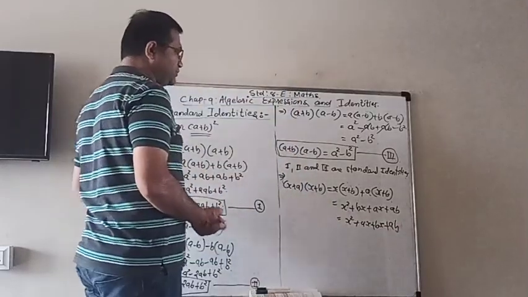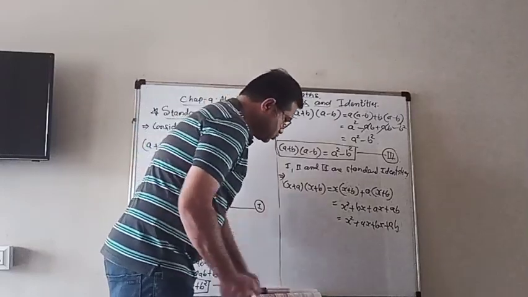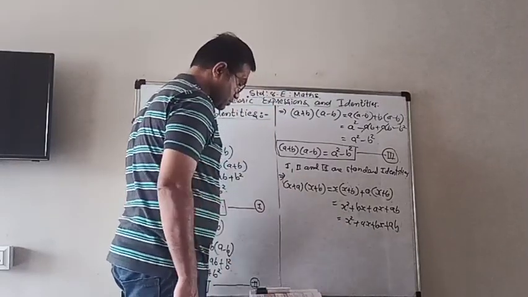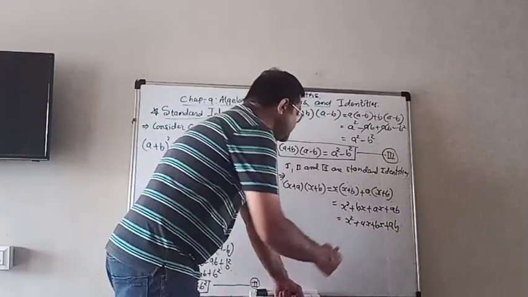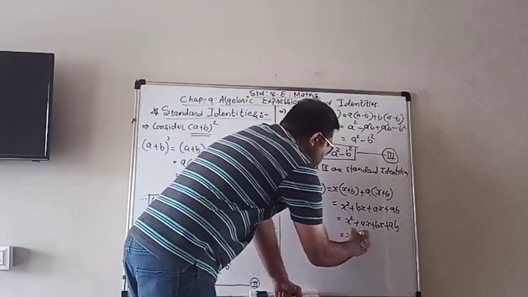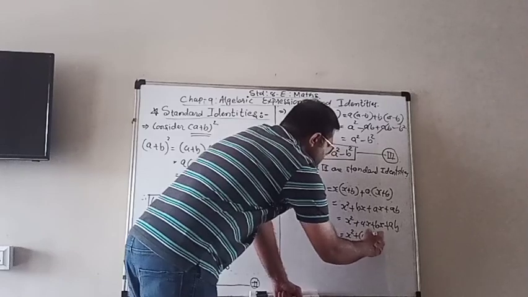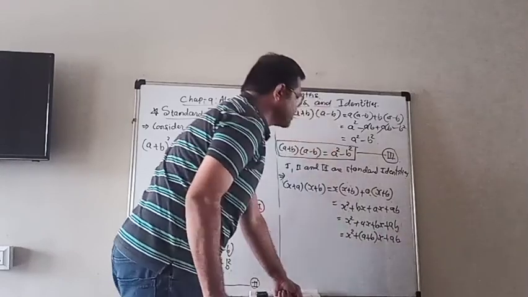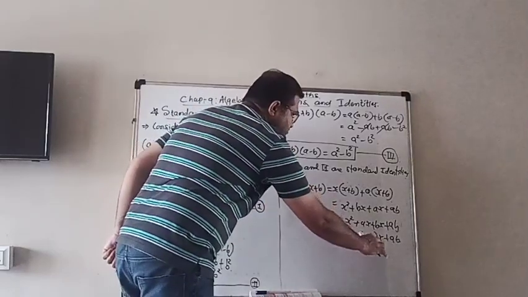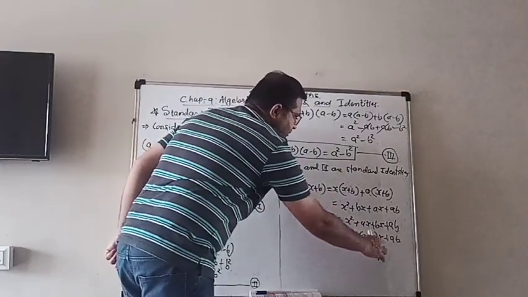Now you will see that from the two middle terms, the x is common. So x square plus (a plus b)x plus ab, because ax plus bx is the same as (a plus b)x.